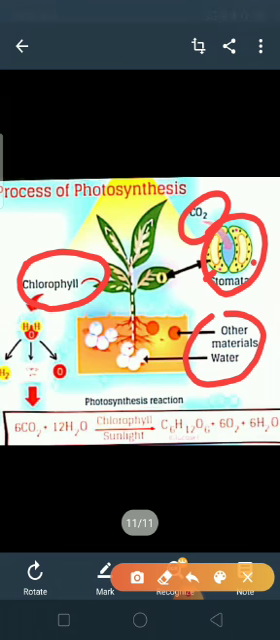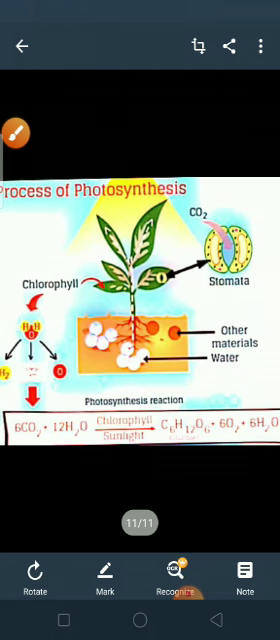Here the photosynthesis reaction has been given, that is carbon dioxide plus water in presence of chlorophyll and sunlight. They prepare glucose, oxygen is liberated and water is released.